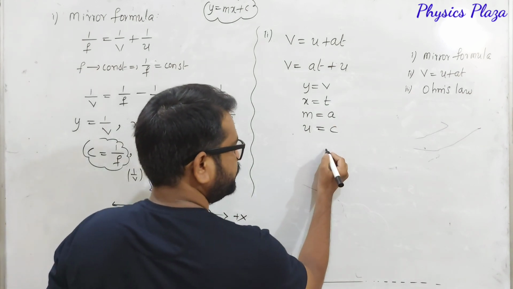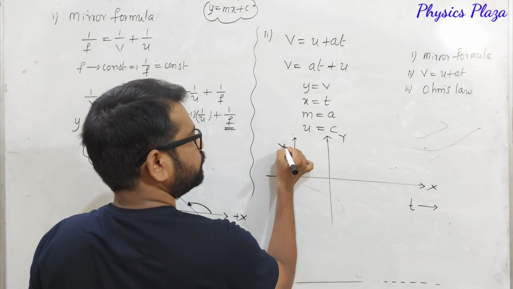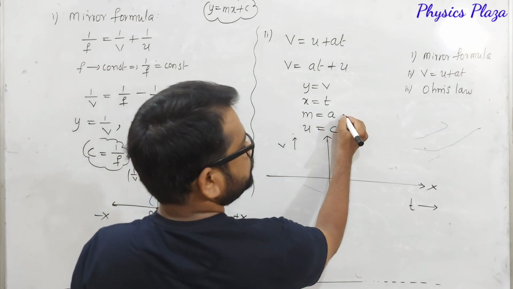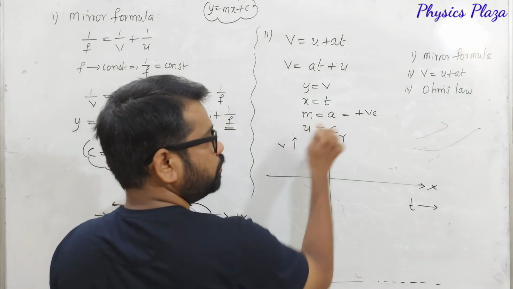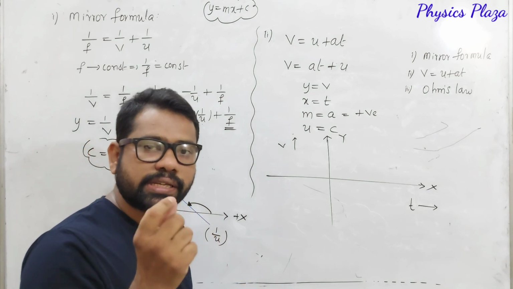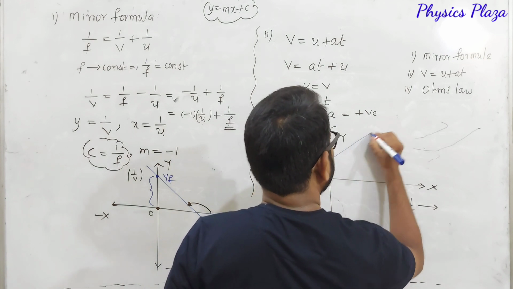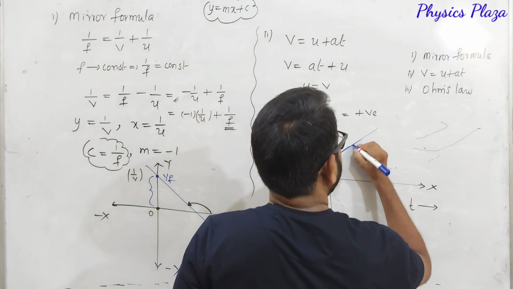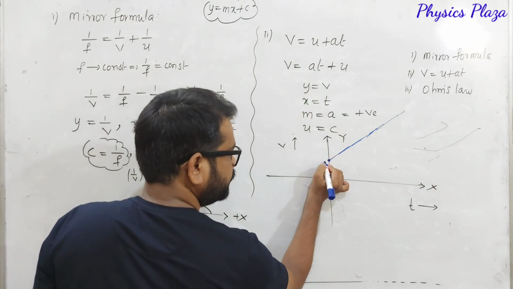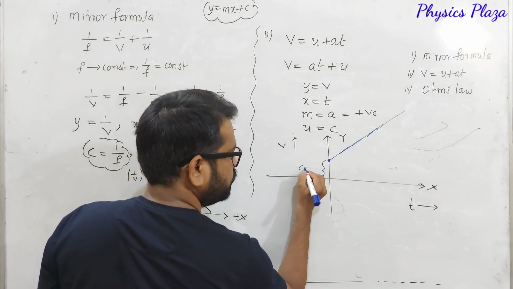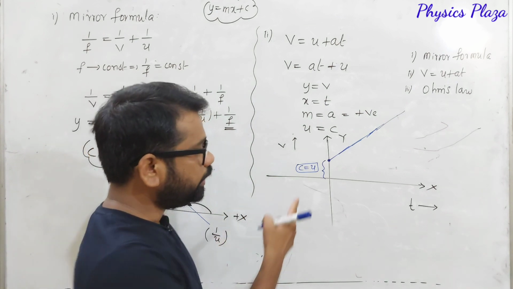Now if you make a graph for this, time should be taken on the x axis and v on the y axis. And children, m is equal to a, and it is positive. As m is positive, obviously we will get a straight line such that the angle is acute. This is how we are going to get a straight line. So this is the intercept: c is equal to u is the intercept.